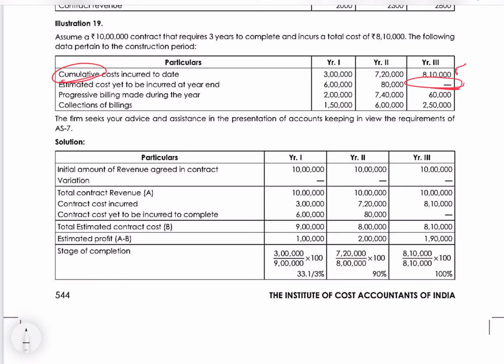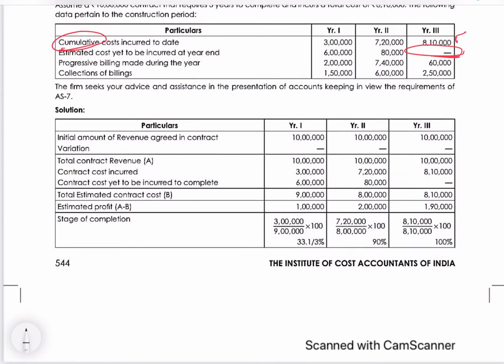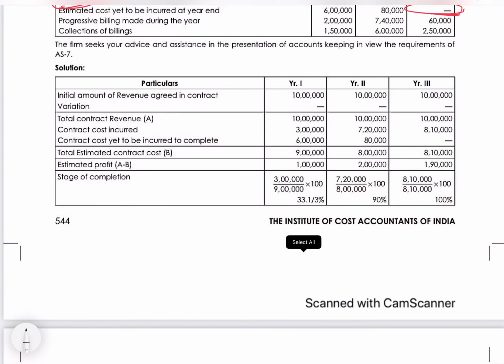The firm seeks your advice and assistance in the presentation of accounts keeping in view the requirements of AS 7. So we have to prepare workings: how much revenue they have to book, how much cost they will book, what is the profit element they will show, and the disclosure part. So recognition, measurement and disclosure is what we have to present in our solution. Starting with particulars, year 1, year 2, year 3, all the 3 columns will be made together.